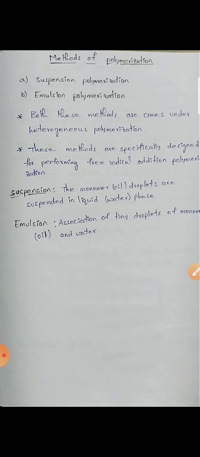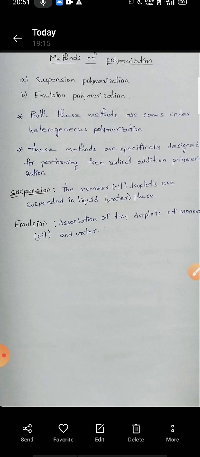Today my seminar topic is methods of polymerization. Methods of polymerization are classified into four types: solution polymerization, precipitation polymerization, suspension polymerization, and fourth one is emulsion polymerization. Now let's discuss suspension and emulsion polymerizations.